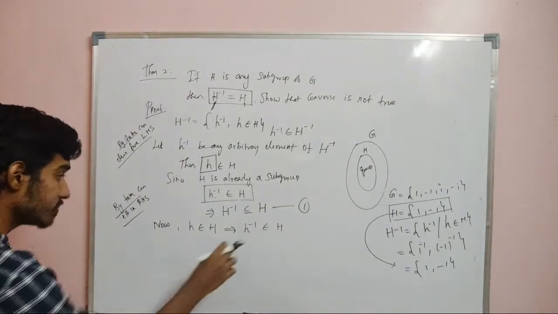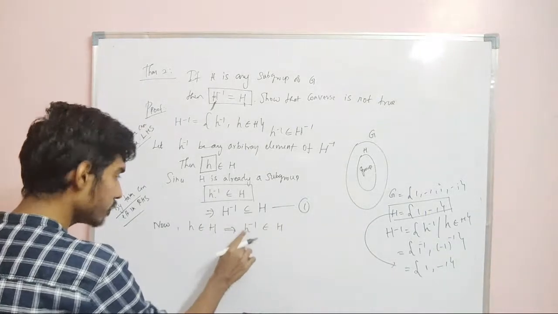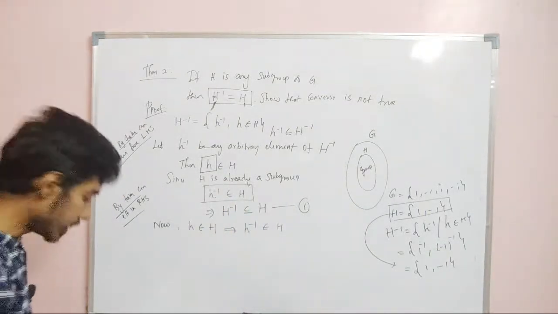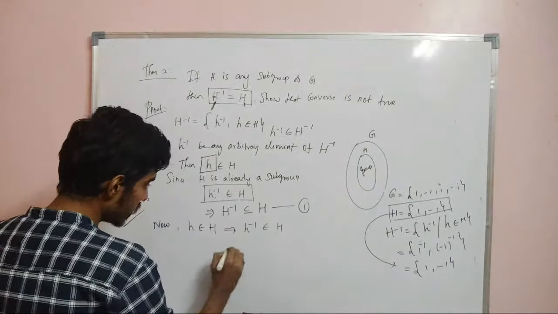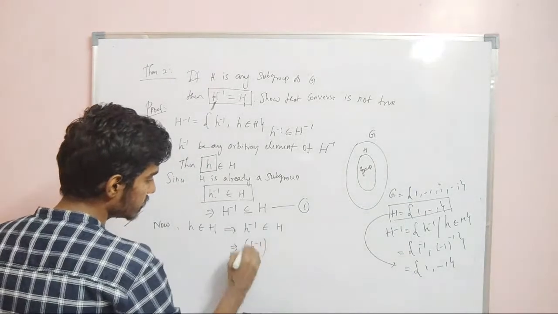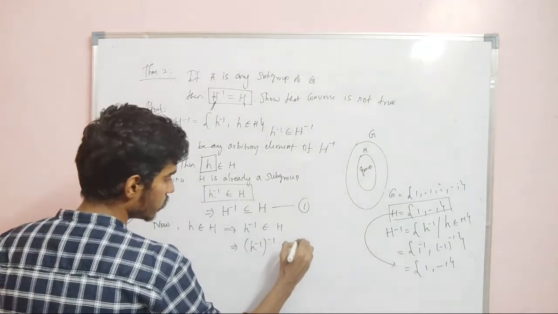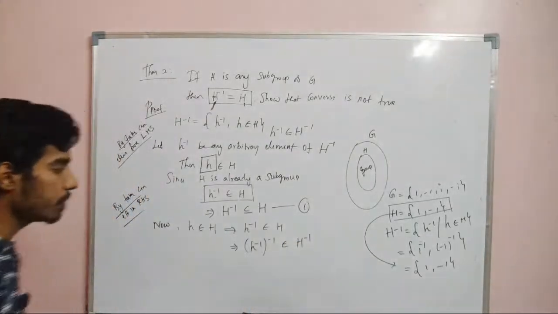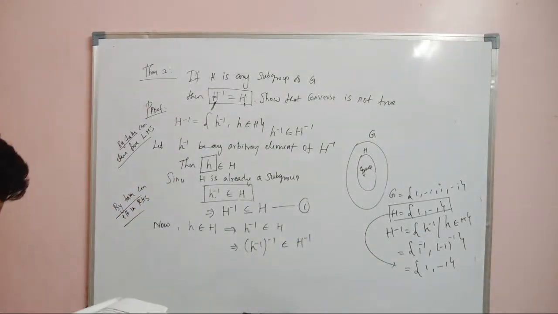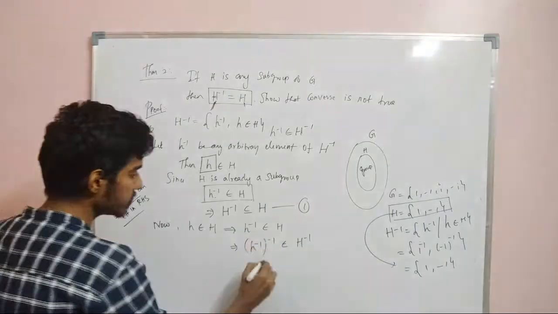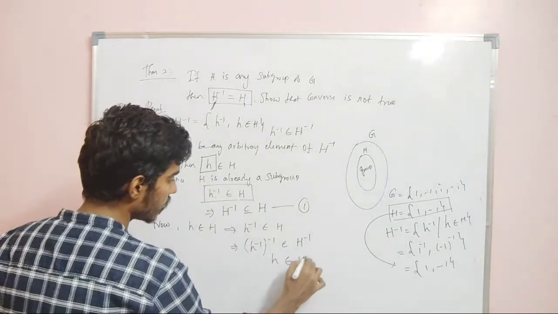Now h inverse belongs to H. What can I say about the inverse of h inverse? That also will be in H, so taking inverse on both sides, (h inverse) whole inverse will belong to capital H inverse. So what we have shown is, h inverse inverse is h. So therefore this belongs to H inverse.